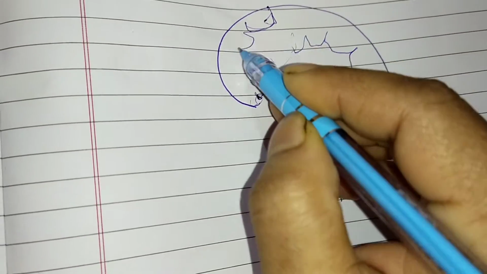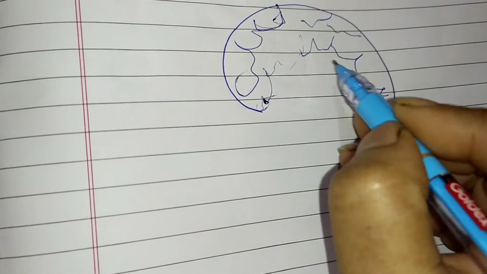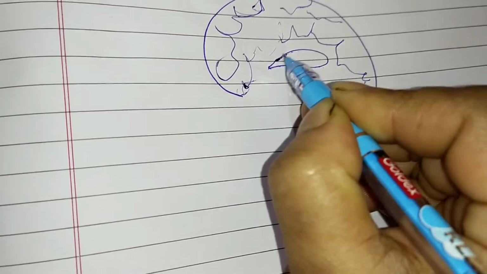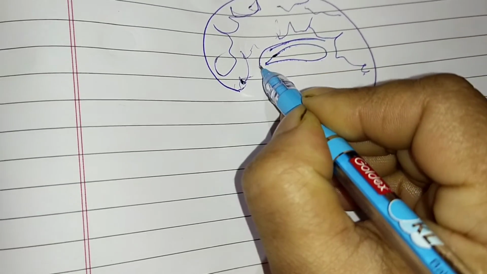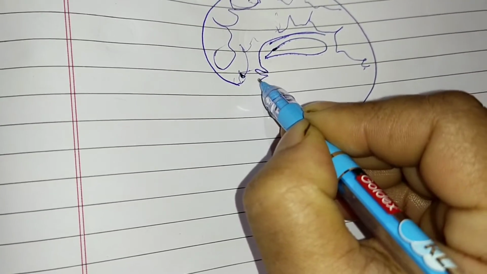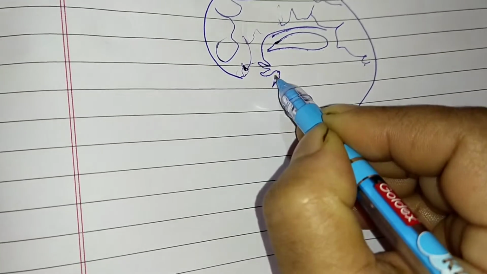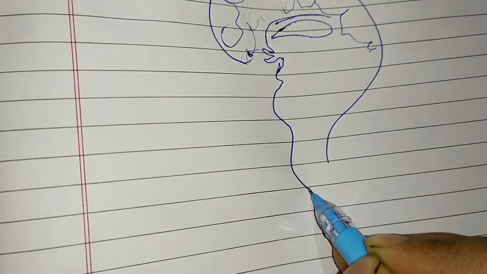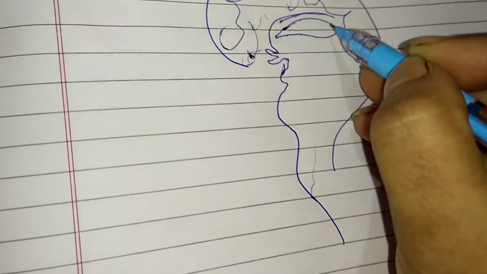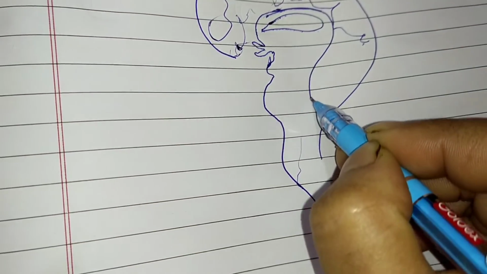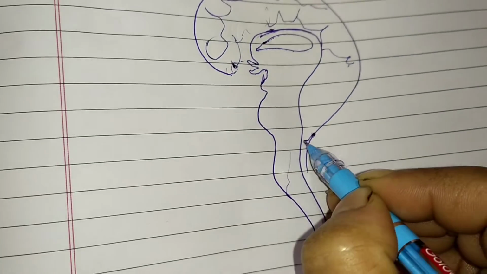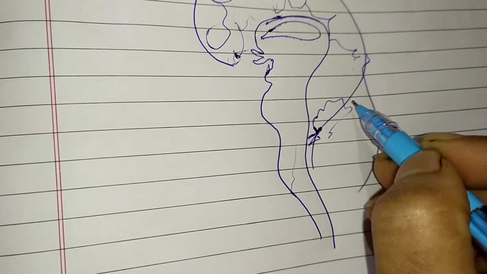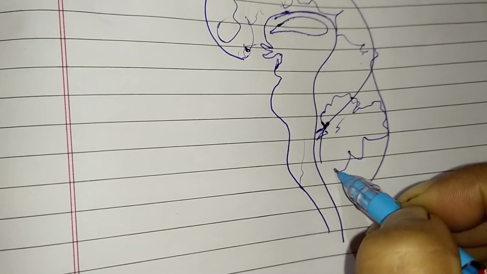So you can see here the cerebrum portion. I'm not drawing in details here. Now if we are coming up to the midbrain, and then we are passing this, and now we are coming to the pons as well as the medulla. This one is the pons and medulla, and here the cerebellum will be present.